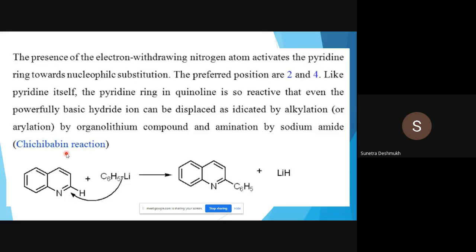reaction we will see on the next slide. So the first one here is C6H5 lithium. Here the C6H5 phenyl ring acts as a nucleophile. Nucleophilic attack takes place at the second position. So the C-H bond is replaced by this phenyl ring, and lithium hydride is formed as a side product.